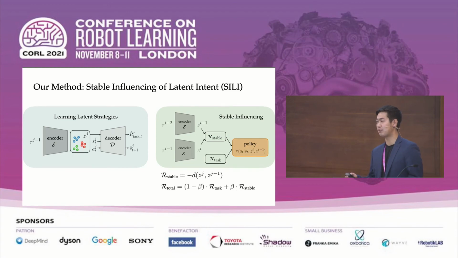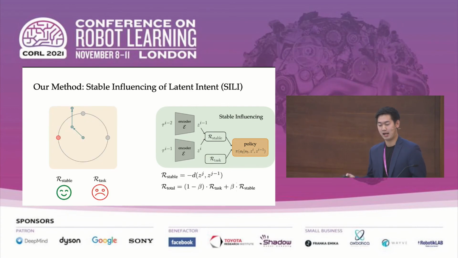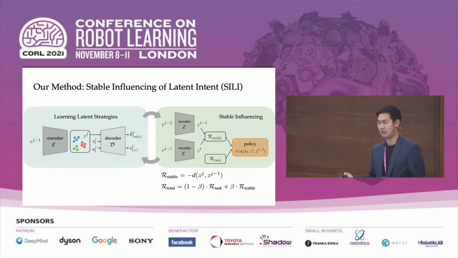Since our stability objective is to keep the opponent's consecutive strategies stable, it's important to condition our ego agent's policy on the last two predicted latent strategies. In the circle environment, SILI can optimize for R stable to always learn to end the interaction outside of the circle to keep the red goal stationary. Once the opponent strategy is stable, the ego agent can begin to creep towards the true goal that's being kept stable, which is why we optimize for R total. Finally, we train our encoder and policy simultaneously. As the encoder's representation for the opponent's strategy improves, the ego agent's policy can adjust in the loop as well.